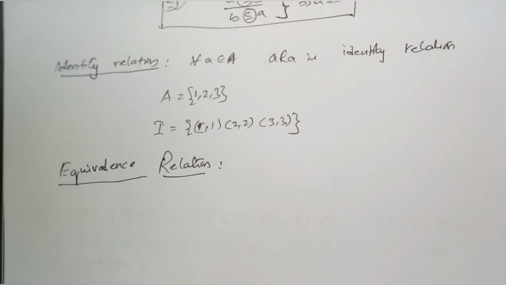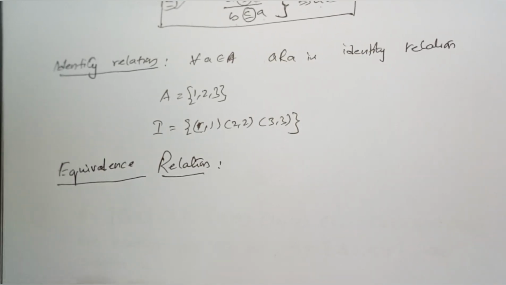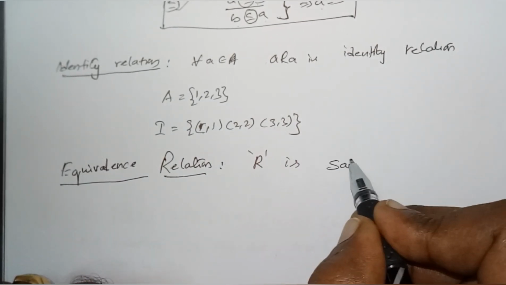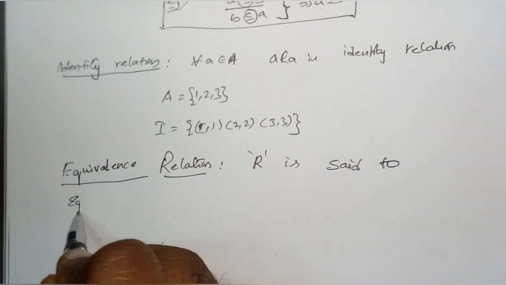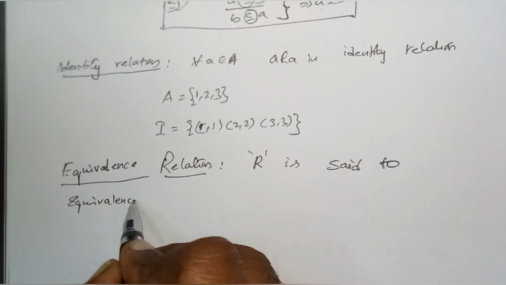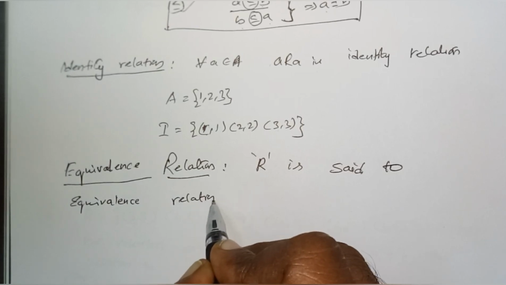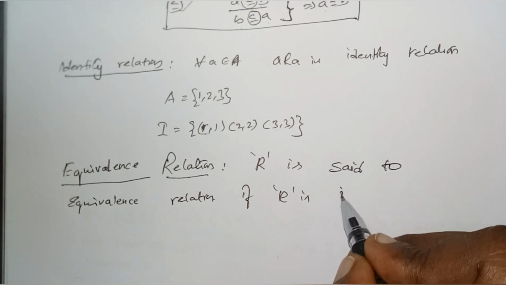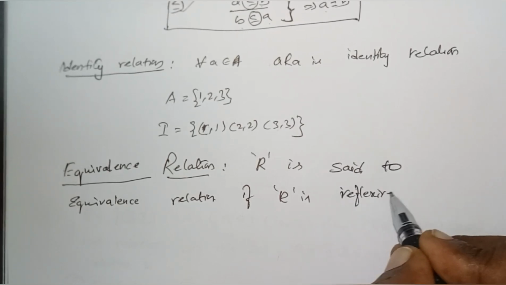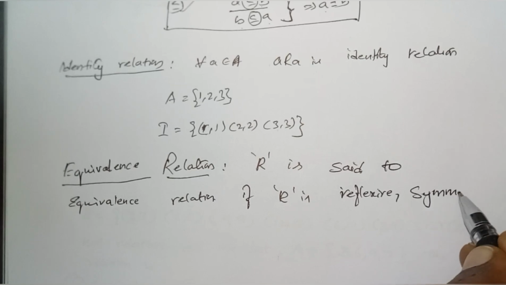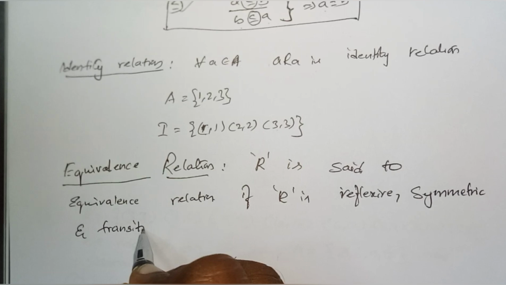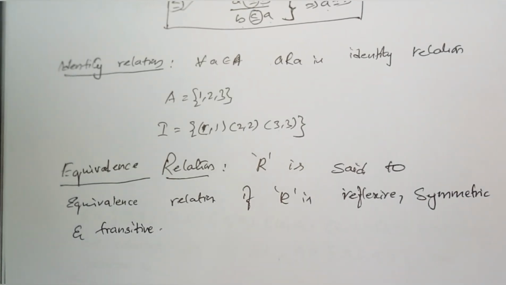So R is said to be an equivalence relation if R is reflexive, symmetric and then transitive. Then only we say that it is an equivalence relation.